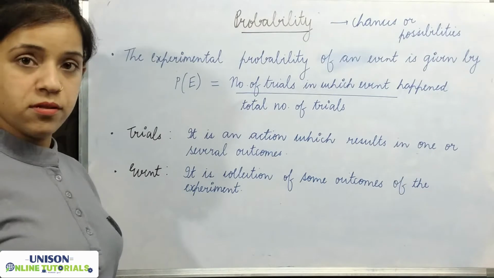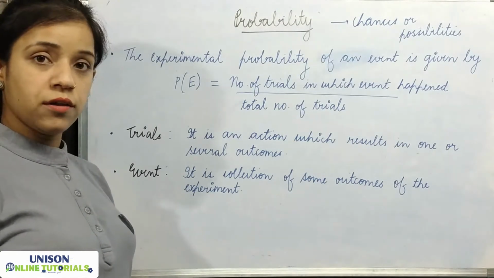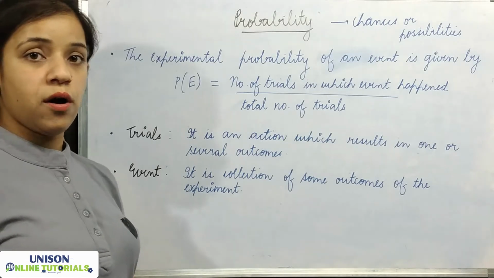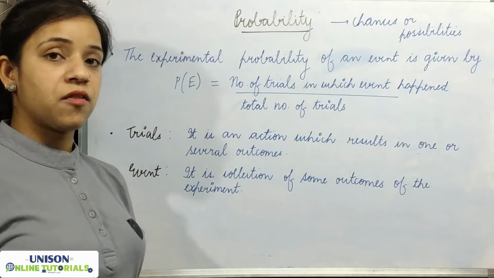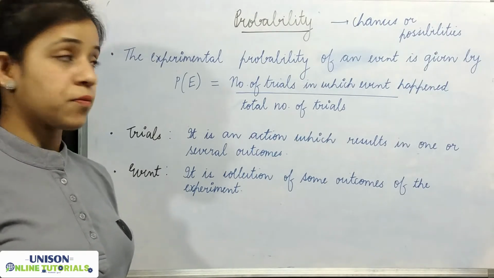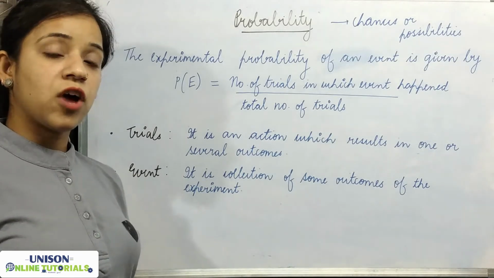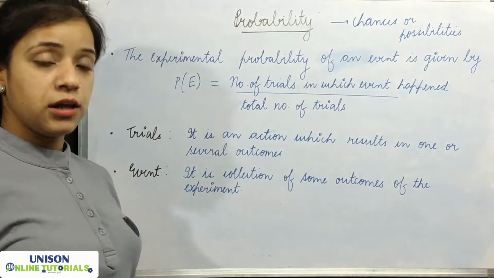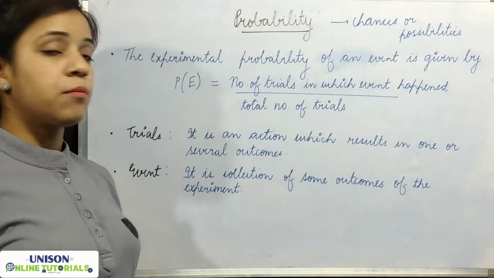Let's take an example: I have a doubt whether he will pass the test or not. You are having a doubt that he will appear in the test or not. So this is probability: there are chances that he may pass the exam and he may not pass also. So this is what? Probability.